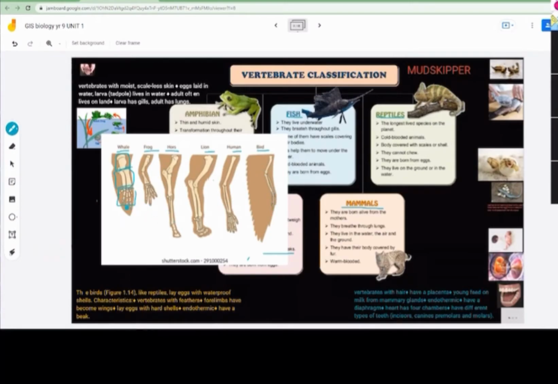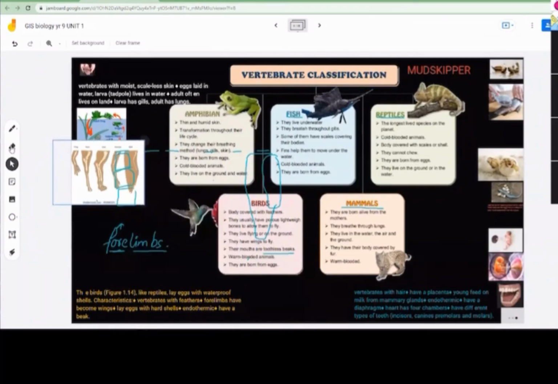Now, if we see a structure like this, we call them four limbs. What do we call it? Four limbs. Remember, birds do have four limbs, but their four limbs change to wings when they grow up. Okay, we don't have to learn this one yet.